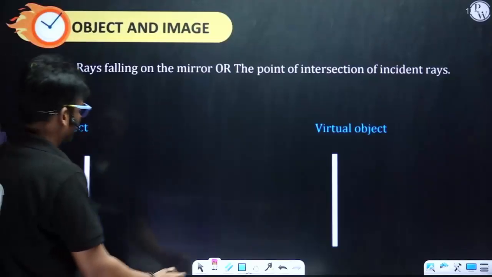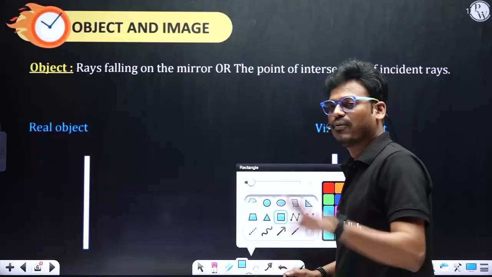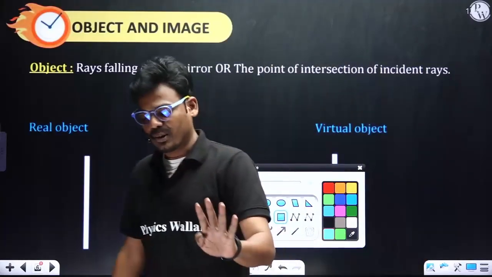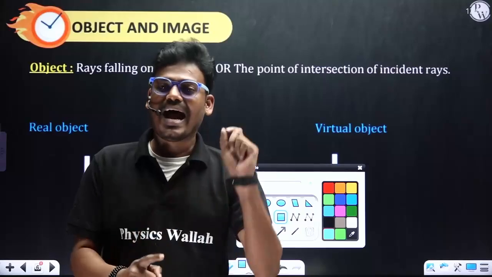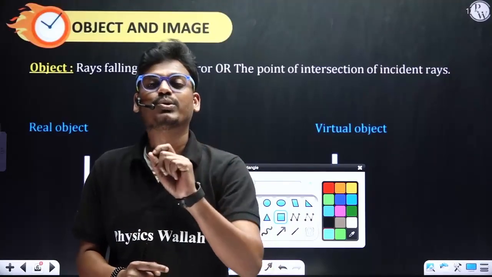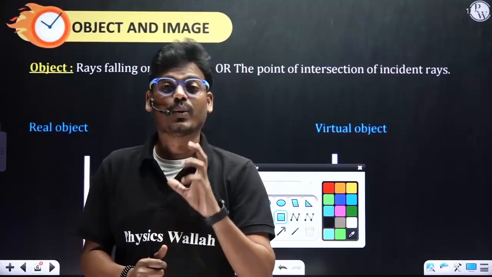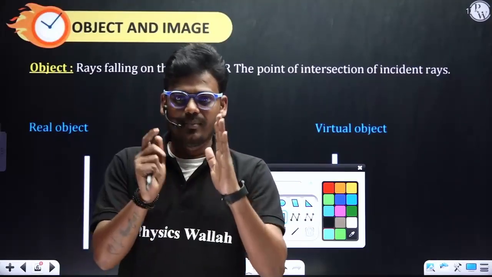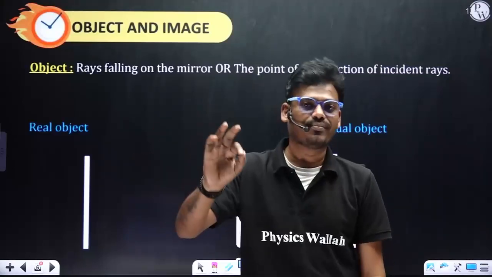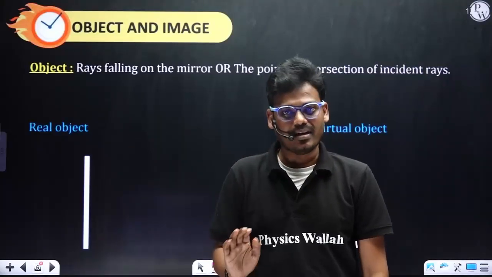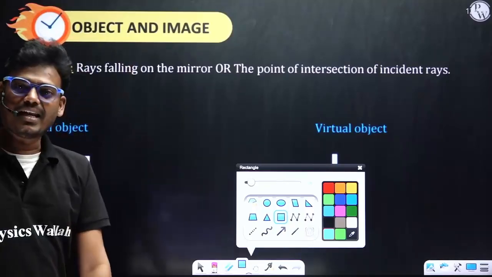Next one. In this particular chapter, we are going to use 4 important terms: object, image, virtual image and virtual object, and real image and virtual image. Clear? So first we are going to talk about object and image, then types of image, real and virtual. Step by step. So first one, what is the meaning of object and image?